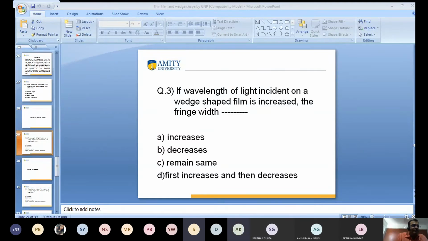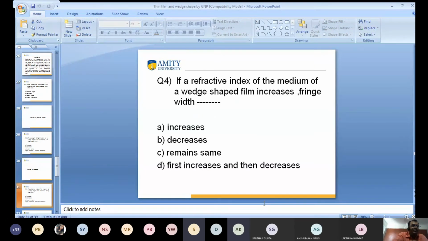Very good. Next, question number 4. If the refractive index of the medium of the wedge-shaped film increases, the fringe width decreases. Option B. Good.